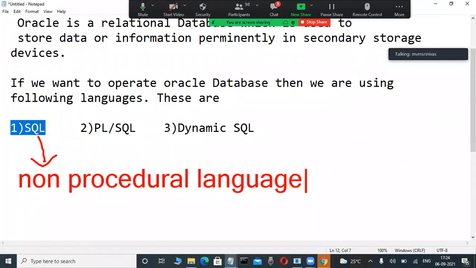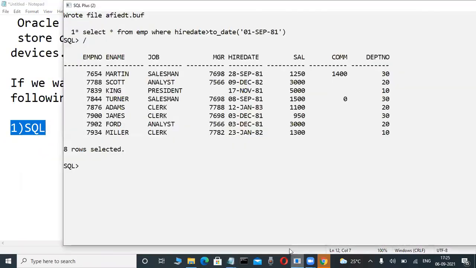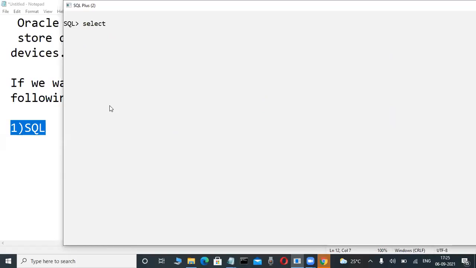Non-procedural language means loops are not there, variables are not there, conditions like if conditions and case, these types of things are not there. Okay, fine. Just simple commands are there. Observe it here. In the previous case, I am telling only this: a database is there, and the data is available in table format only.